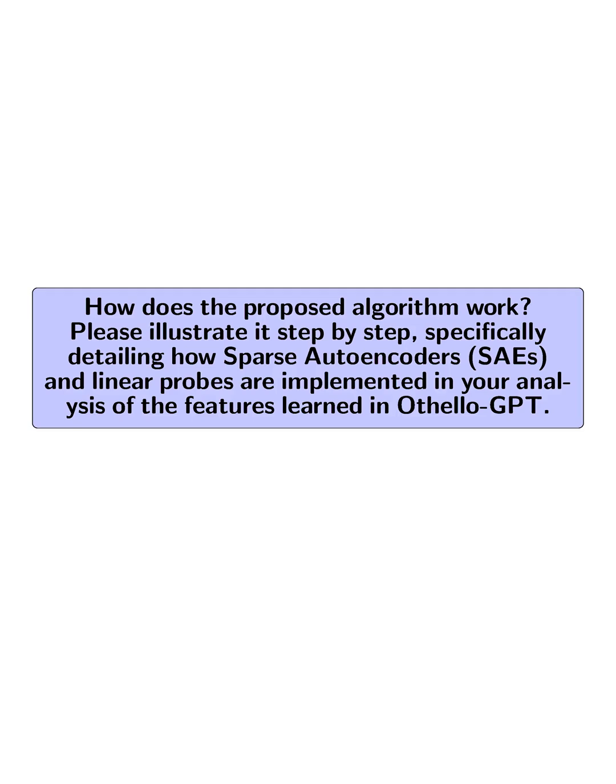How does the proposed algorithm work? Please illustrate it step by step, specifically detailing how sparse autoencoders, SAEs, and linear probes are implemented in your analysis of the features learned in OthelloGPT.